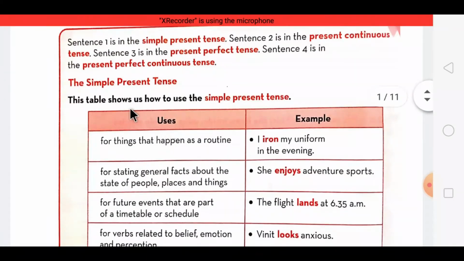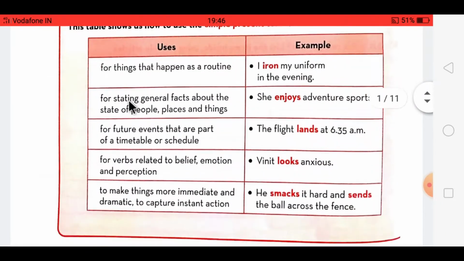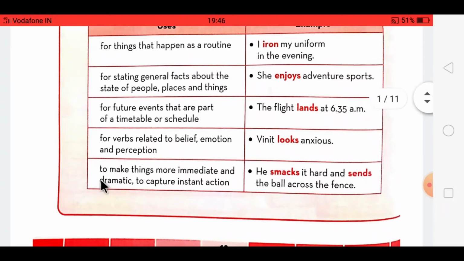First, let's begin with the simple present tense. Here, the same rules which I showed you in the animated video are given over here with the examples. When and where do we use simple present tense? That is for things that happen as a routine, for stating general facts about the state of people, places, and things, for future events that are part of a timetable or schedule, for verbs related to belief, emotion, and perception. And the last one, to make things more immediate and dramatic to capture instant action.